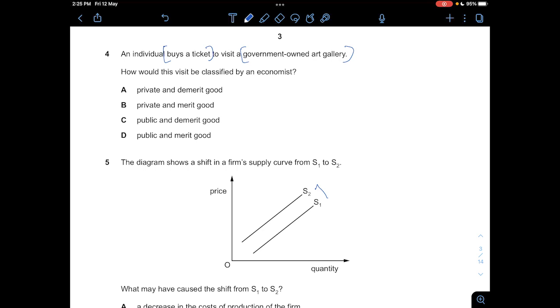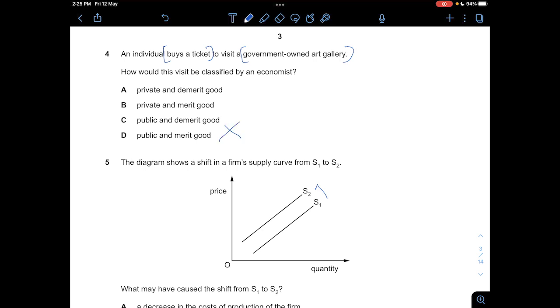Okay, an art gallery is a very good because you can get to see art, you can learn about art, but it's excludable, and it possesses characteristics of being a rivalry product, and people can be excluded. It also requires use of scarce resources to produce the art gallery, and the individual buys a ticket. So definitely it's not a public good because it's not free, you need to pay for it. So C and D is wrong.